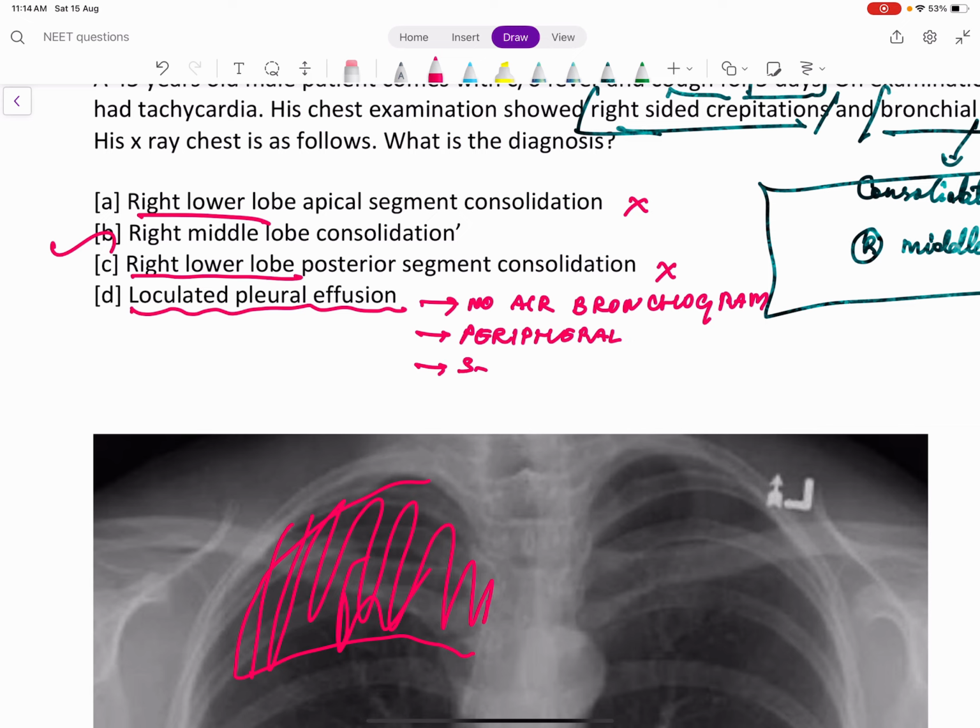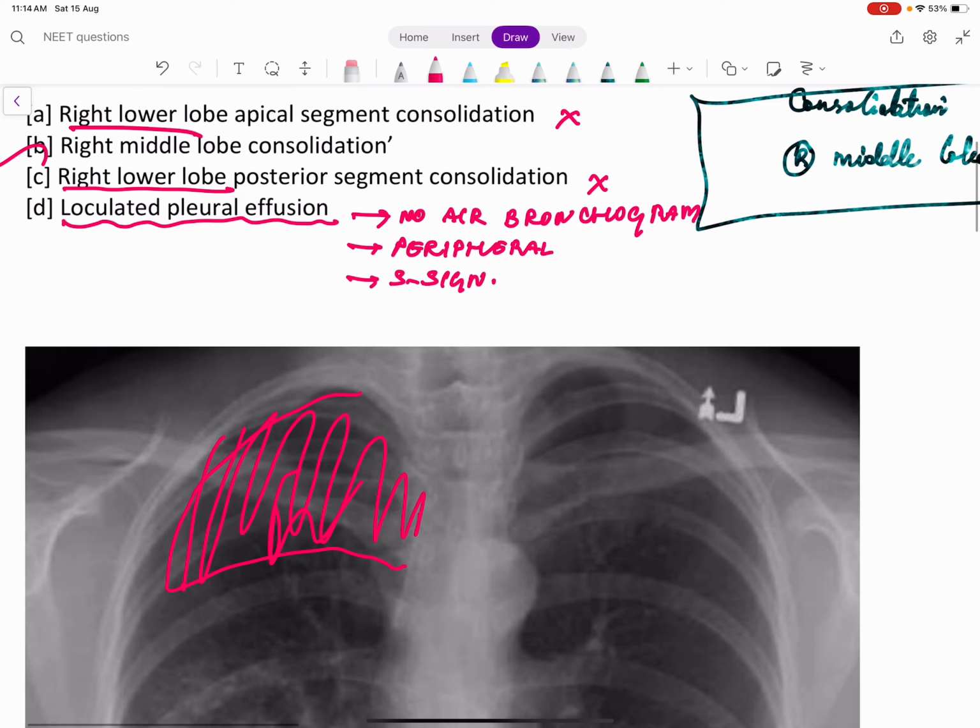Sometimes we'll have that S sign. I'll show you if possible. And it is a homogeneous opacity. Because it is peripheral and it is fluid, it should obliterate the costophrenic angle.